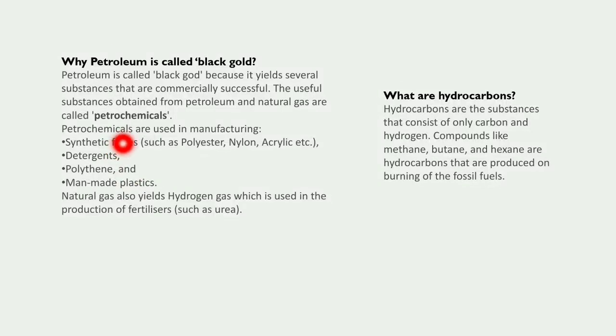So petrochemicals are used in the manufacturing of, look here, synthetic fibers such as polyester, nylon, acrylic, etc., detergents, polyethylene and man-made plastics. We discussed these things in our previous chapter, isn't it? So petrochemicals are a very important substance which is limited, so we need to learn how we can conserve them. Natural gas yields hydrogen gas, which is used in the production of fertilizers such as urea.